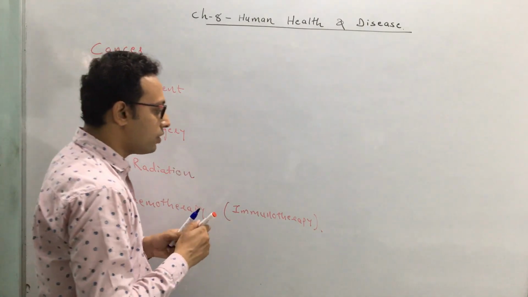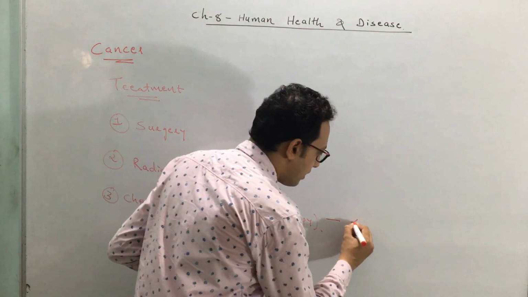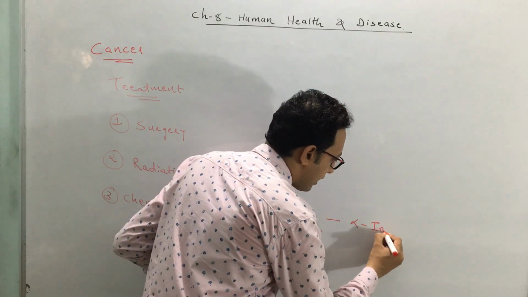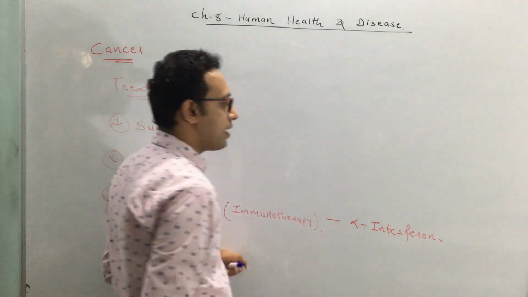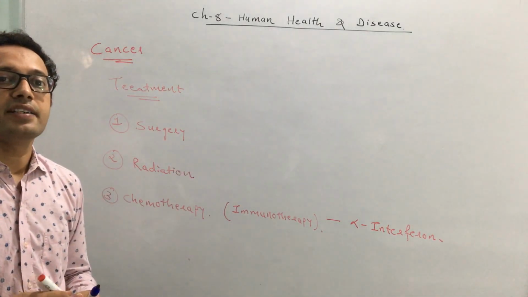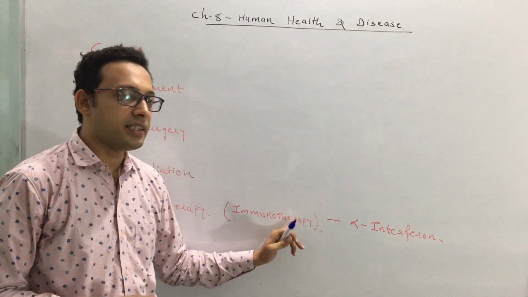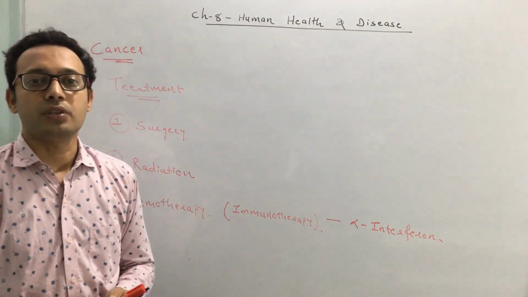So here in immunotherapy, remember what we are giving? We are giving alpha interferon. We are administering alpha interferon. Okay, and this is a basis of immunotherapy.